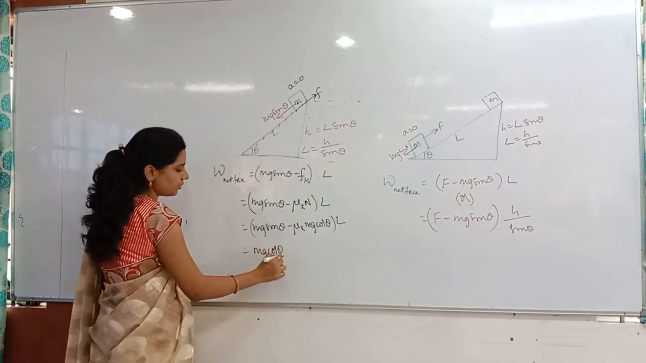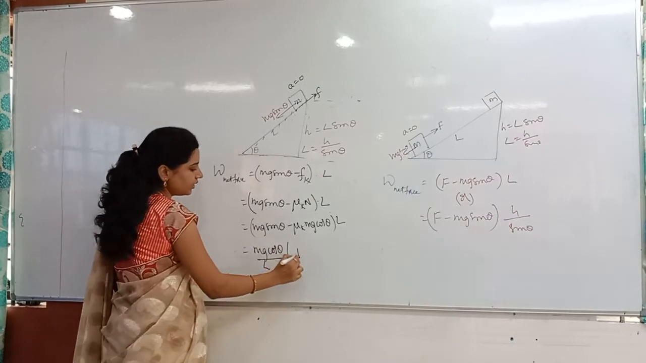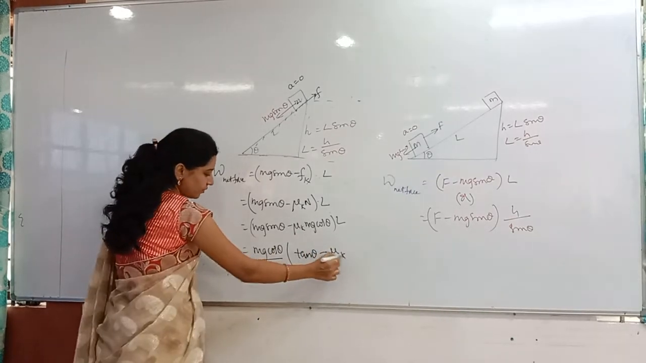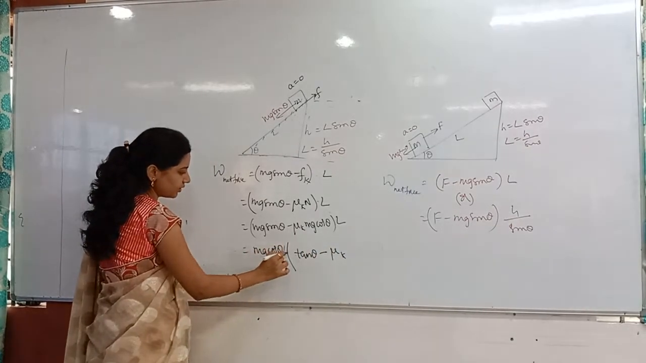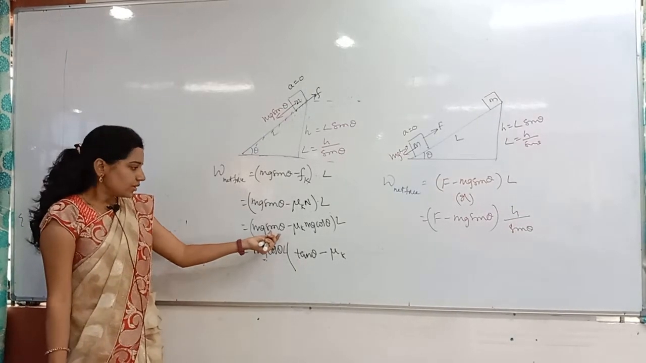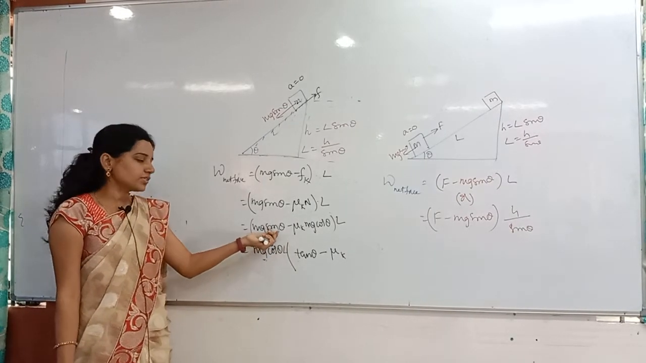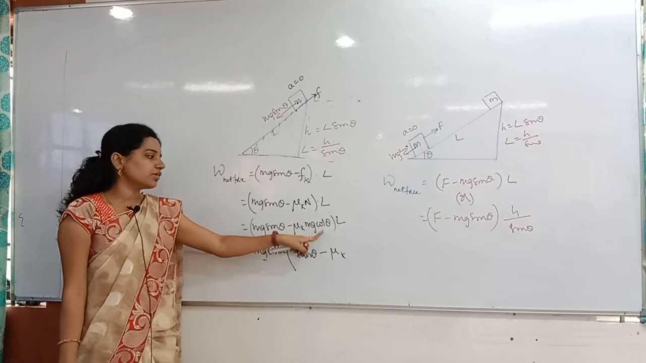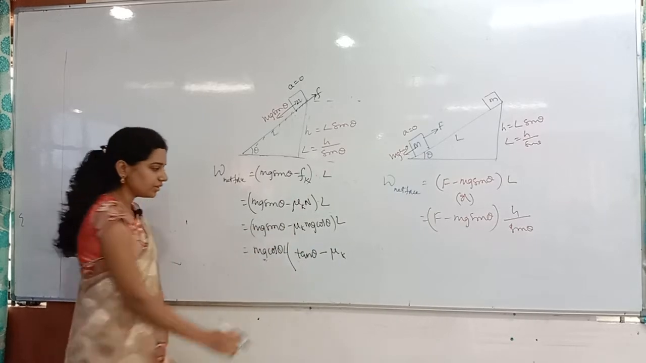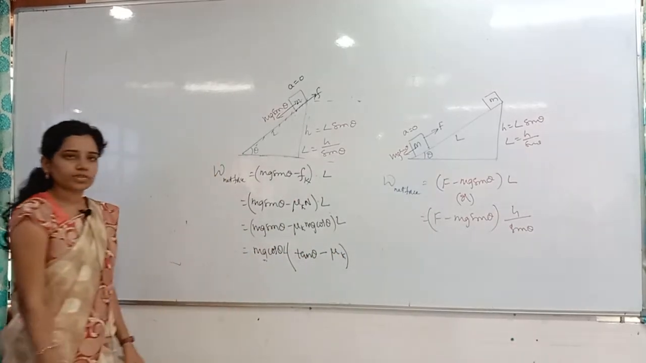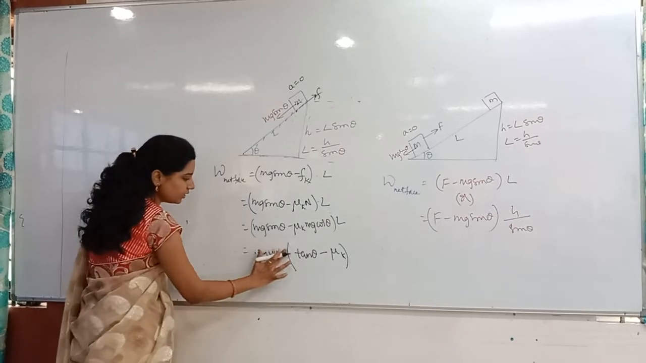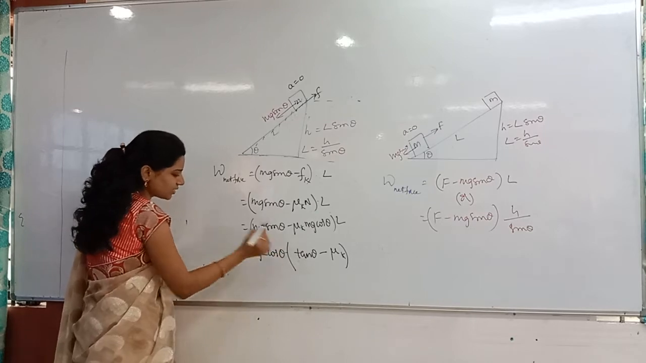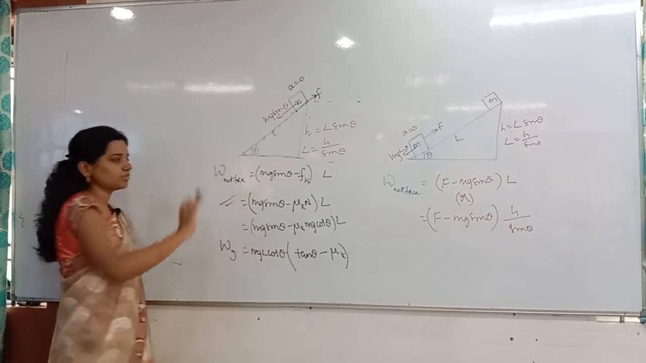I will take mg cos theta into L outside. Then what do I get here? Sin theta by cos theta is tan theta, minus mu k into cos theta by cos theta, which is 1. So it is tan theta minus mu k. The work done is mg L cos theta into tan theta minus mu k. These are extra steps only. If you understand till here, that is more than enough.